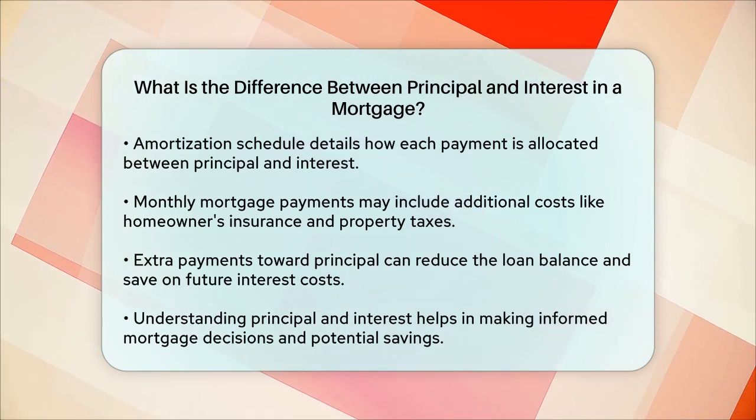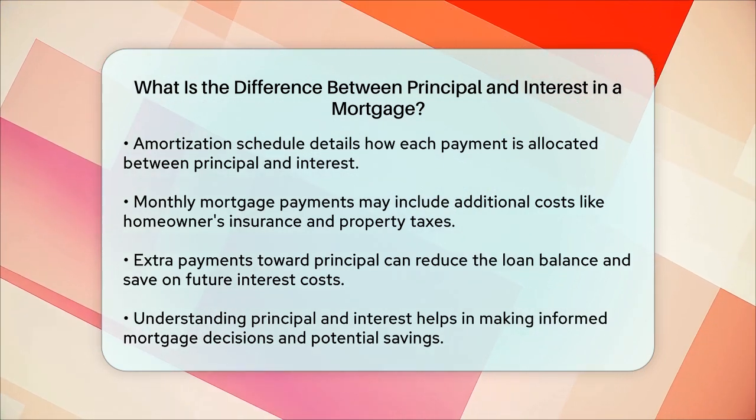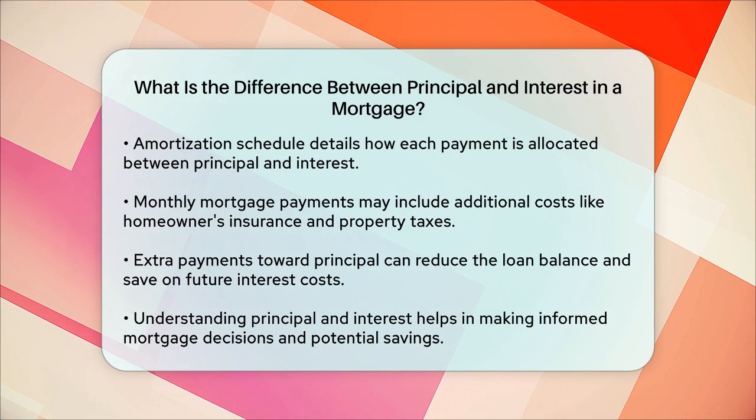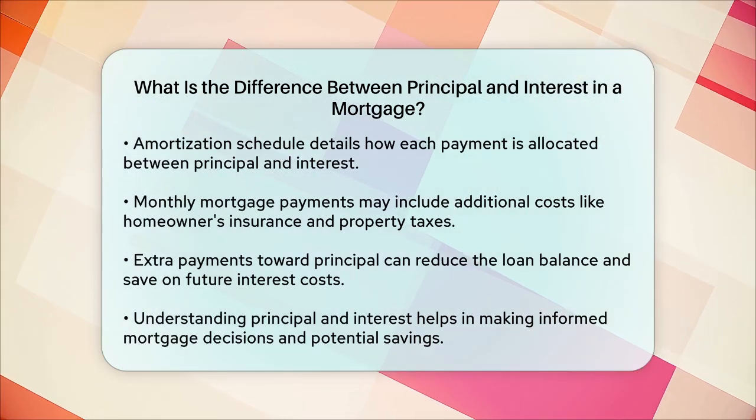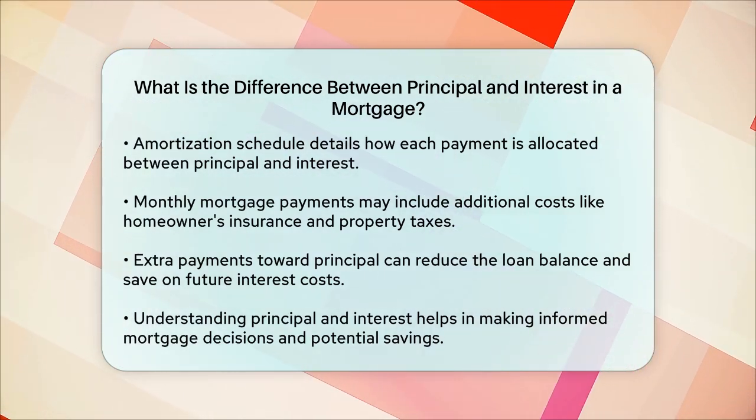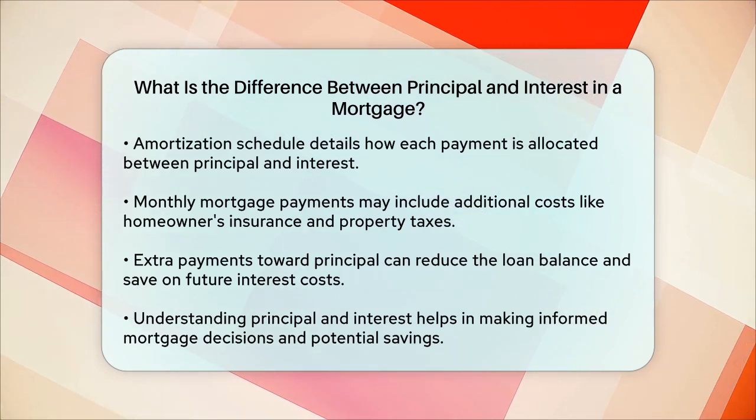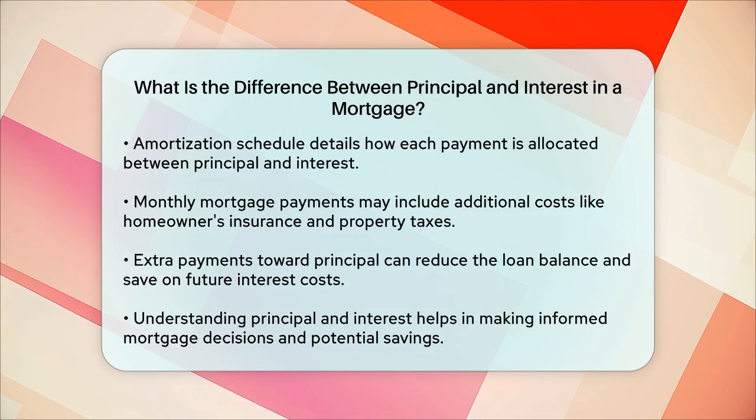If you pay extra toward the principal, you can reduce the outstanding loan balance faster, which means you'll save money on interest over the life of the loan. For instance, if you make an extra payment of $1,000 toward the principal, it directly reduces the amount you owe, which in turn reduces the interest you'll pay in the future.